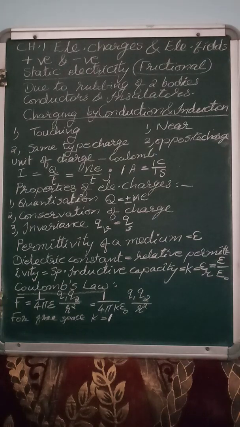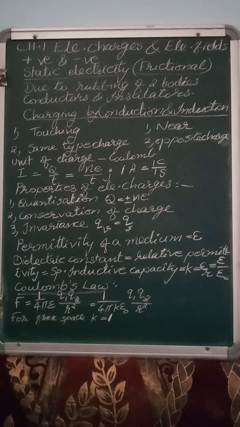Quantization, also known as atomicity, and e is called the elementary charge, the charge of an electron. So a body contains an integer multiple of the electronic charge. This is called quantization of charge.